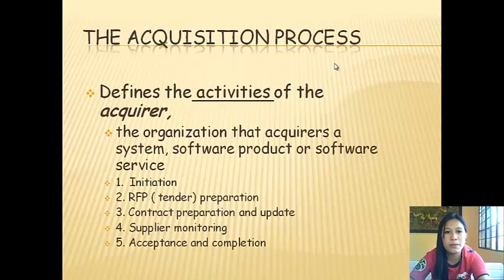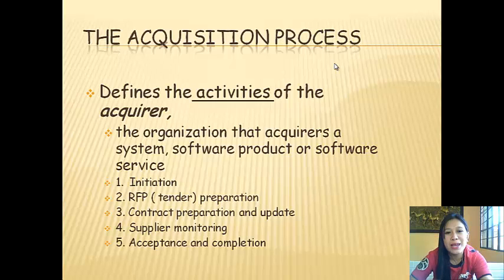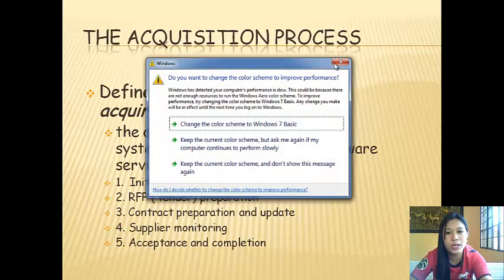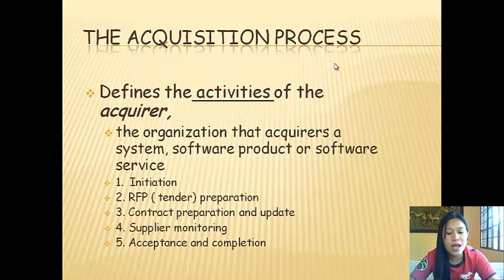The acquisition process defines the activities of the acquirer, the organization that acquires a system, software product, or software services. The first is initiation. The second is RFP or tender preparation. The third is contract preparation and update. The fourth is supplier monitoring. And the fifth is acceptance and completion.